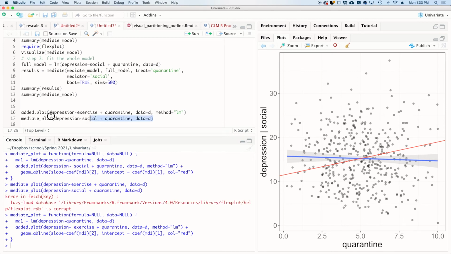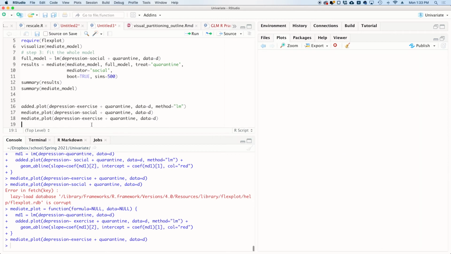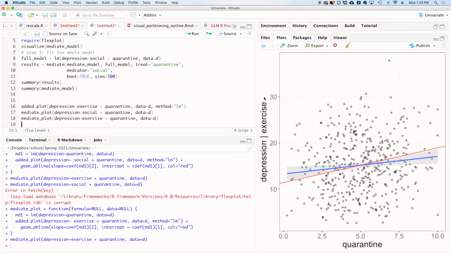And of course, we could also look at an example where we don't have full mediation. So instead of social, let's go ahead and put in exercise instead. And so now notice the y-axis has changed. Instead of saying it's conditioning on social, it's now saying it's conditioning on exercise. And the red line is what it was before. That is the direct effect. And then this is the mediating slope. And so we see a small difference. So we have partial mediation in this case.